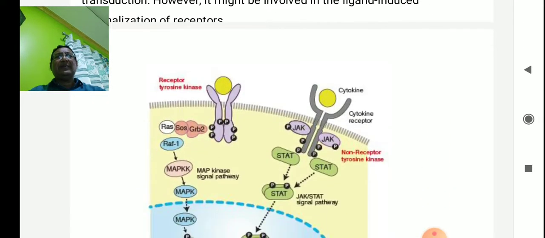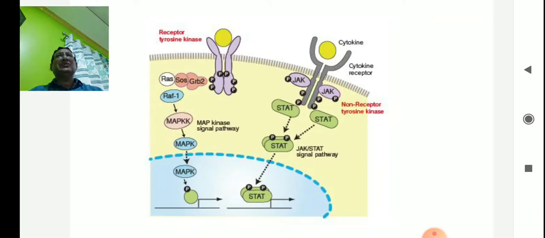So this is the diagram showing how the receptors with tyrosine kinase activity act. Here two receptors are shown. They always remain in the dimer state. They may bind to a particular ligand, and binding means that the Ras MAP kinase signal pathway will activate. And there are cytokines: if one binds with JAK or STAT, it will activate the JAK-STAT signal pathway. Since it is not in your syllabus, I am not discussing the details.